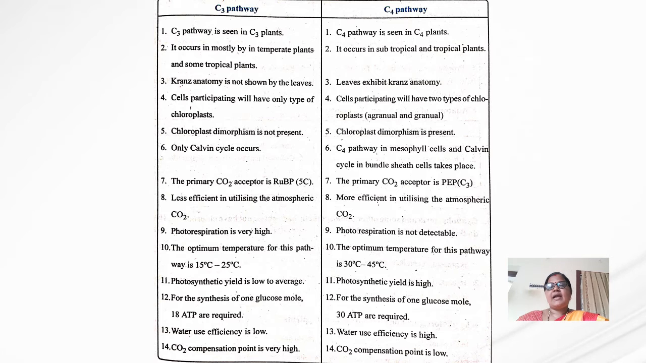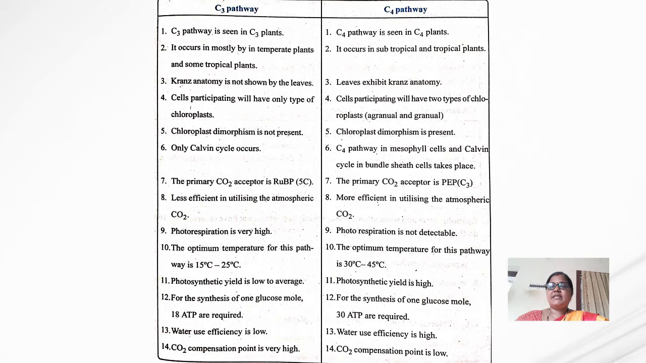In the C3 pathway, chloroplast dimorphism is not present, and in the C4 pathway, chloroplast dimorphism is present. In the C3 pathway, only the Calvin cycle occurs. When it comes to the C4 pathway, the mesophyll cells carry out the C4 cycle and the Calvin cycle takes place in the bundle sheath cells.